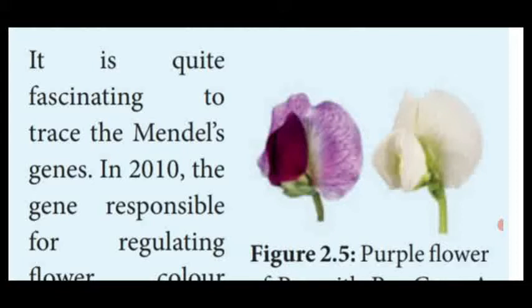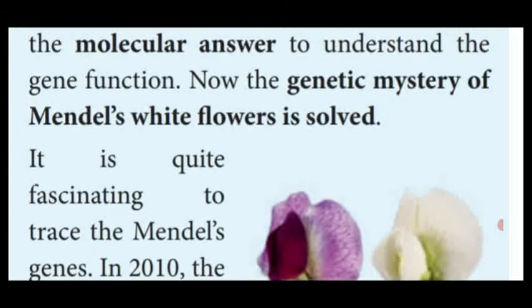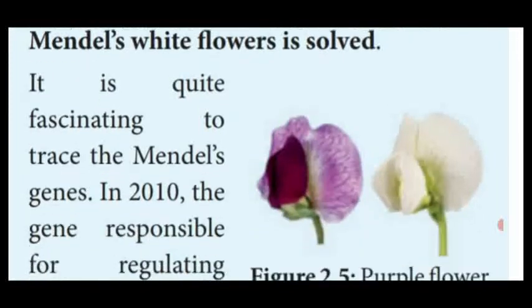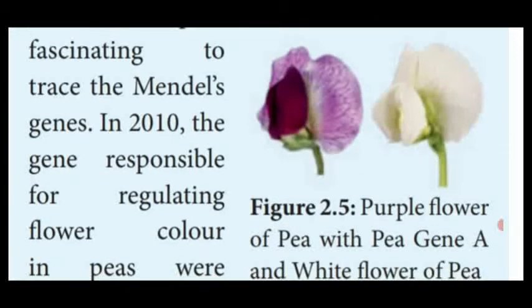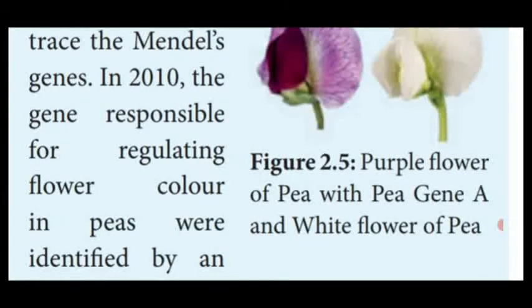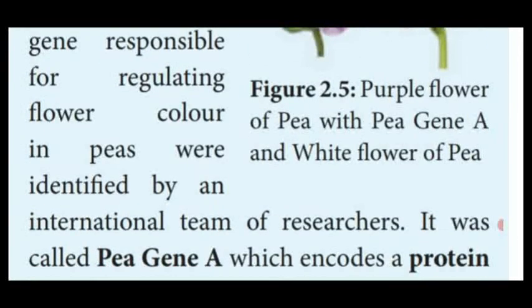How they show this in the pea plant is quite fascinating. The color of the flower is traced by Mendel's gene. The gene responsible for regulating flower color in peas was identified by researchers in 2010.